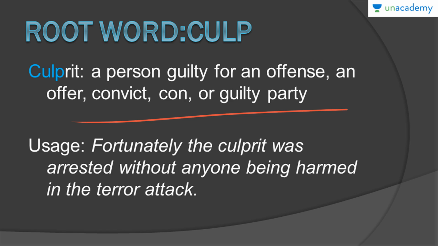When you use it in a sentence, you can say, fortunately, the culprit was arrested without anyone being harmed in the terror attack. So the person who had initiated that terror attack was fortunately arrested, and because of that, nobody was harmed by his actions. That's how you can use the word, and this is how you see it is related to the root word. Culprit is a person who can be blamed for his crime. He is guilty of his crime, so he's blamed for his crime.